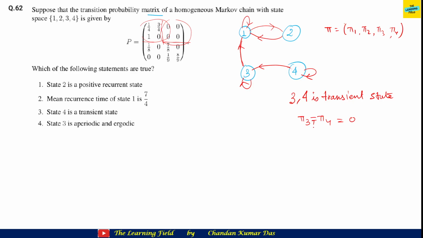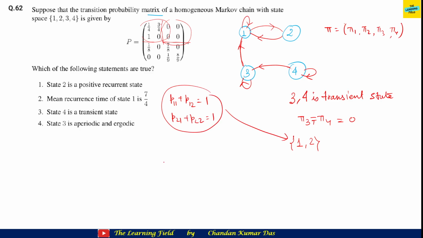Fine, pi 3 and pi 4 are 0. Now, 1 and 2 make a closed communicating class, because P11 plus P12 is equal to 1 and P21 plus P22 is equal to 1. That means those two make a closed communicating class.